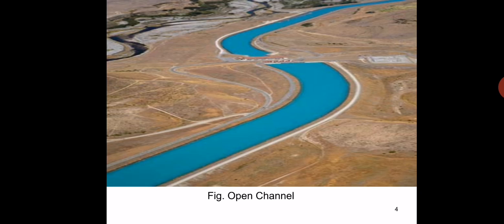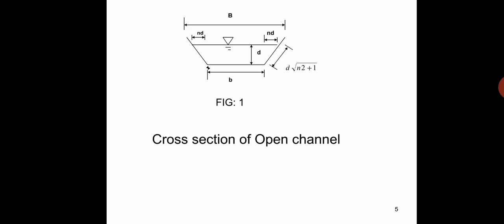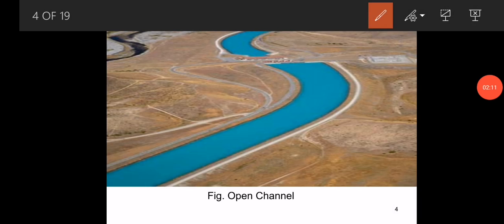Here we can see the figure of an open channel. This is the flow of an open channel. It flows under the force of gravity. Here it is open to the atmosphere. This flow is open to the atmosphere, and it also flows under atmospheric pressure. That's why it is called open channel flow.